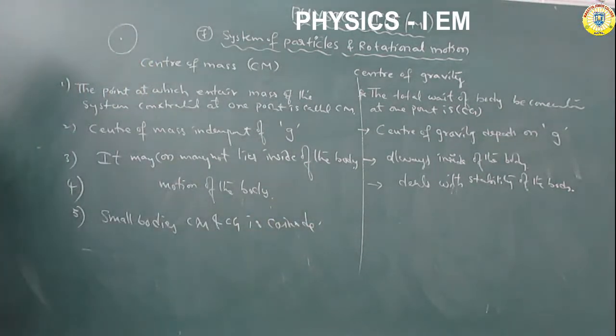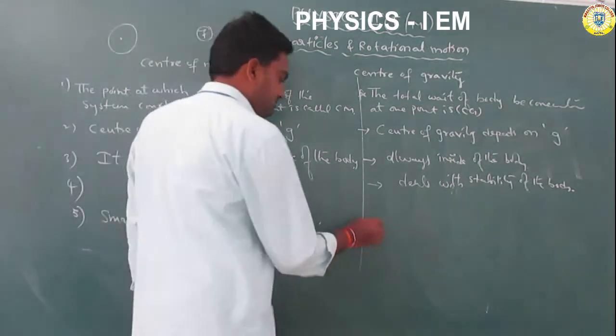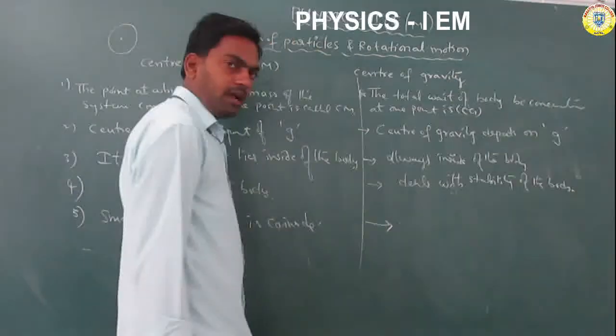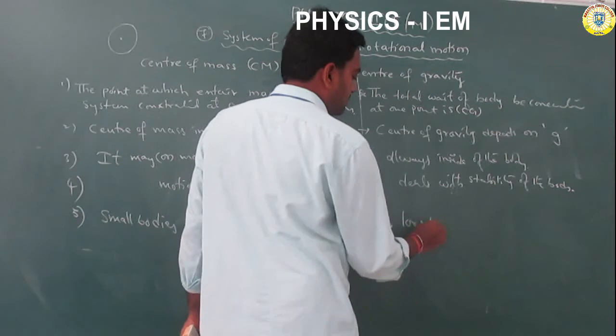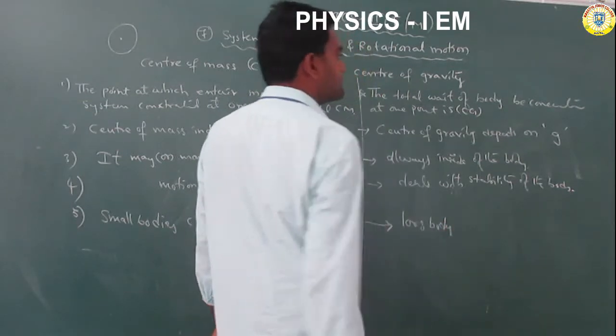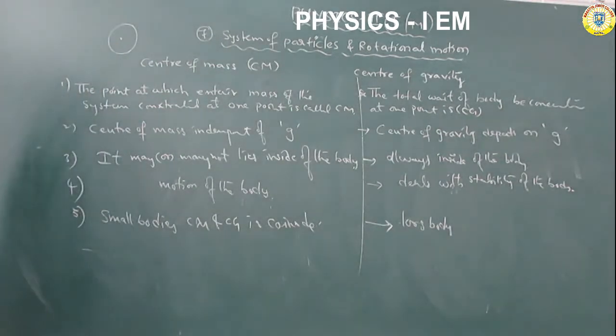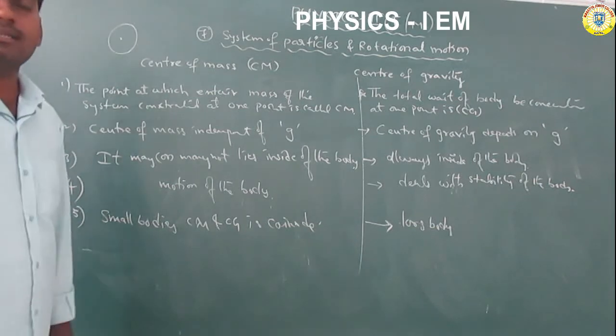Okay, got it. So for small bodies, the center of mass and center of gravity coincide. But for large bodies, the center of mass and center of gravity do not coincide. So what is the difference between the center of mass and center of gravity?